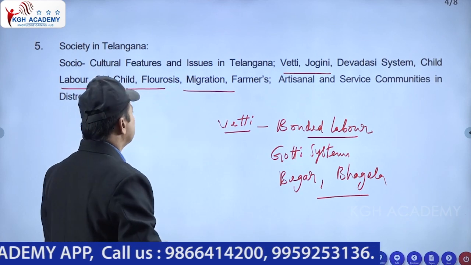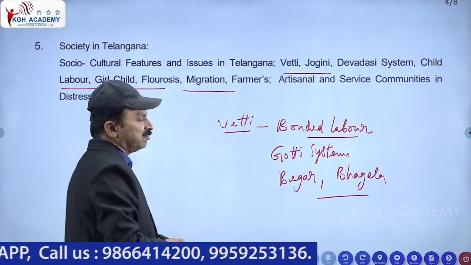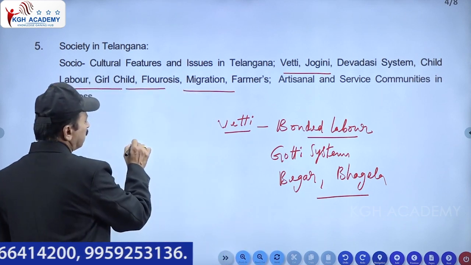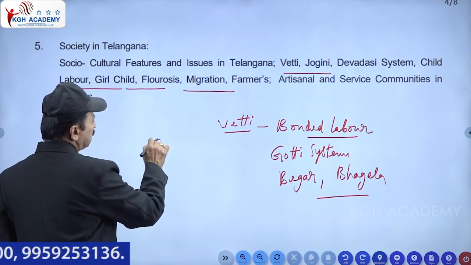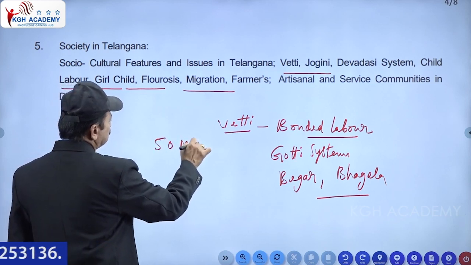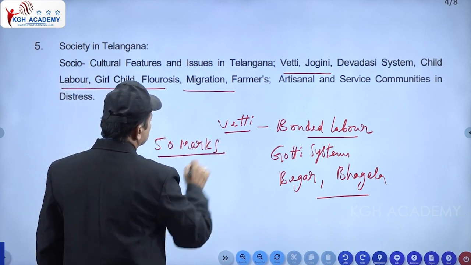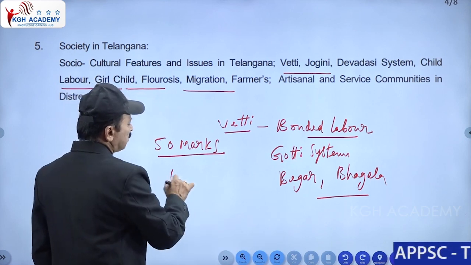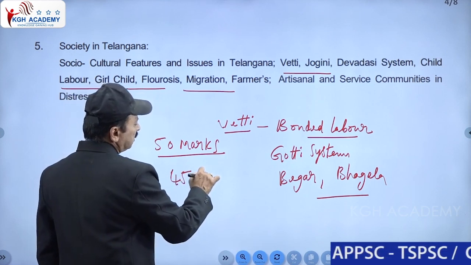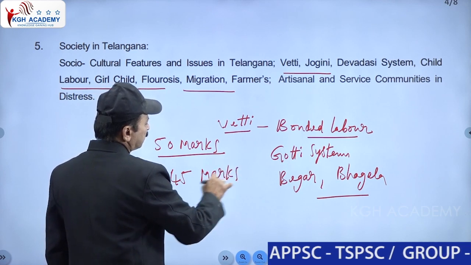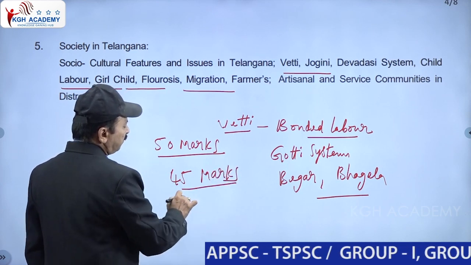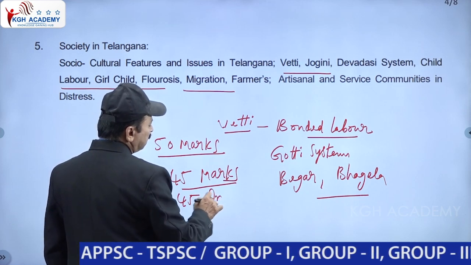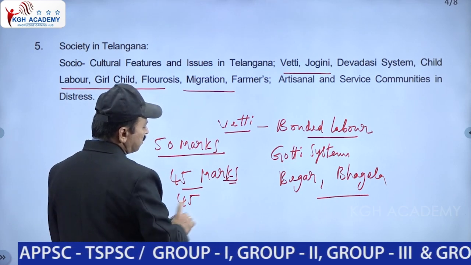In this, sociology is one of the important areas. How many marks are there for sociology? Fifty marks. You have to answer 50 bits, and out of 50 there is very good scope to get 45 marks. In the same way, you have to score 45 marks in Indian history, and Telangana history you can also score.